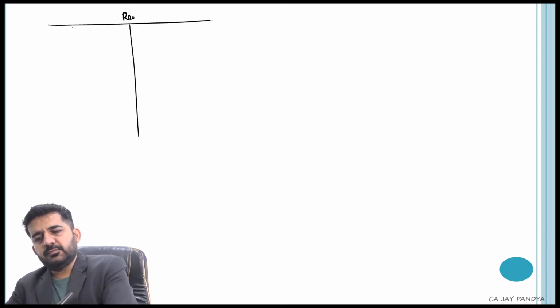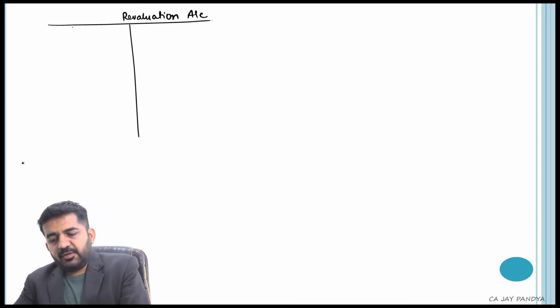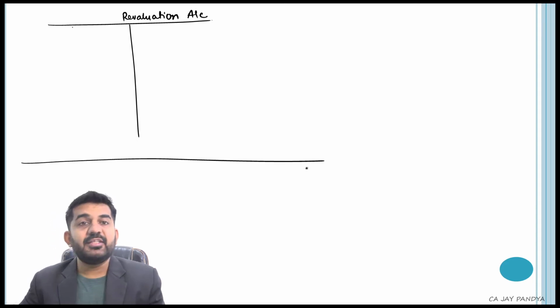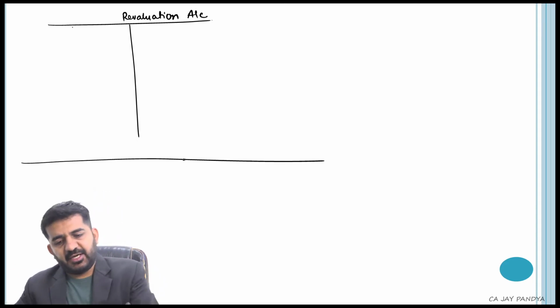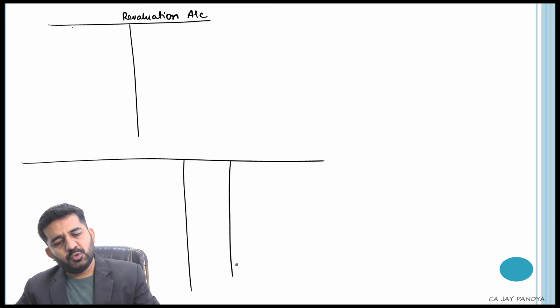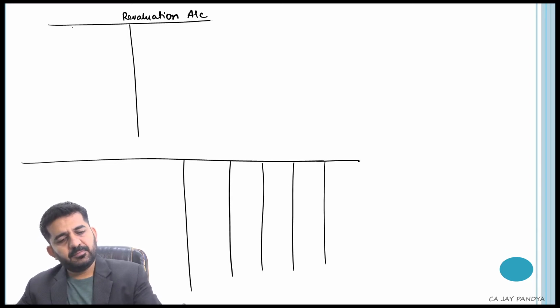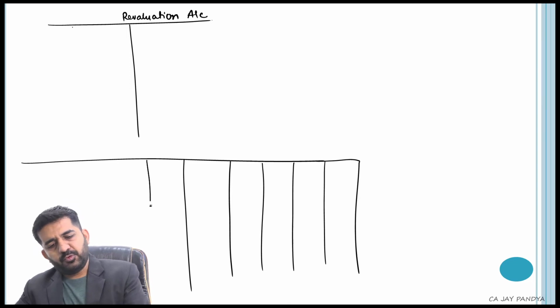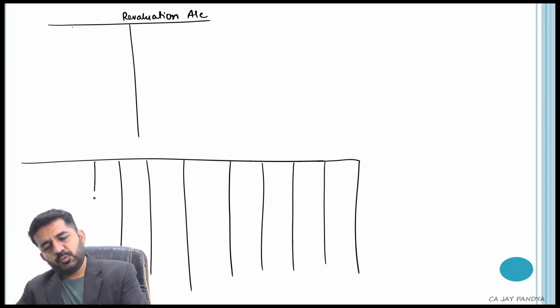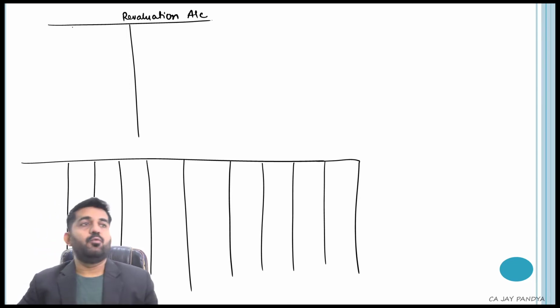This is revaluation account. There will be 4 partners. Already 3 partners. One is admitted, one is retiring. But the retiring partner also will have to draw his account. So 1, 2, 3 and 4. Is it all?